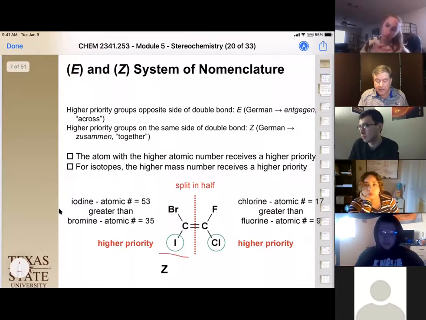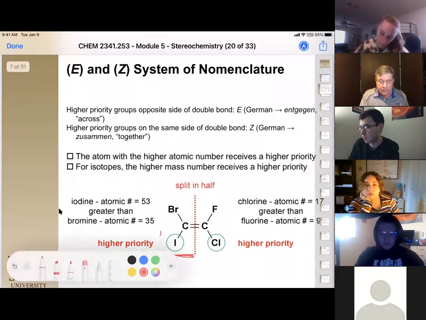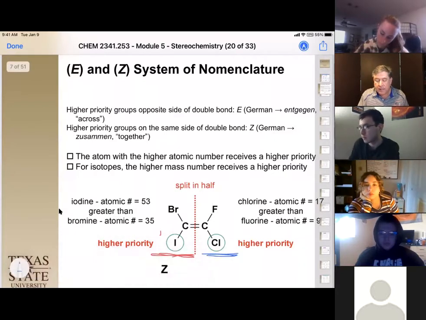We find the highest priority group on this side and mark it. Then we find the highest priority group on the other side, mark it, and then based on where they are, if they're close together, we call them zusammen. If they're opposite each other, we call them entgegen or E, okay? So that should be review right there.